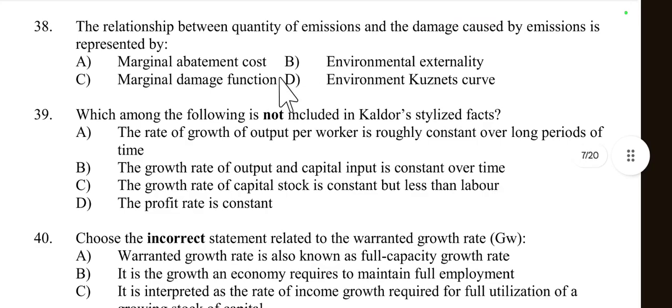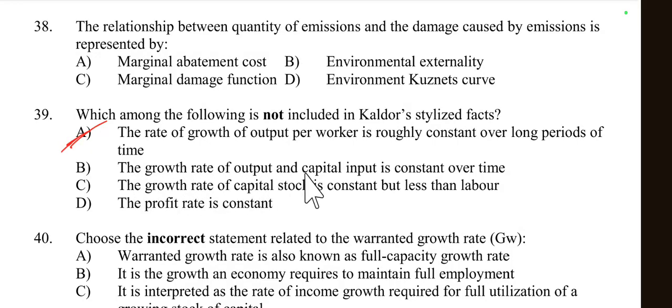Then come to question number 39. Which among the following is not included in Kaldor's stylized facts? Option 1 is the rate of growth of output per worker is roughly constant over a long period of time. Yes, this is right according to Kaldor's stylized facts.